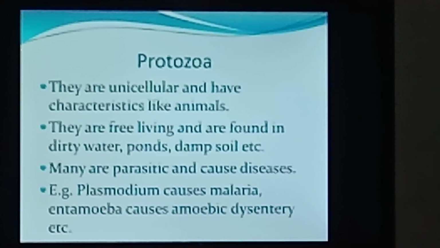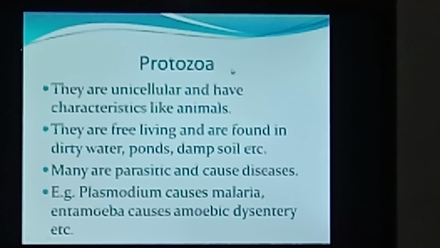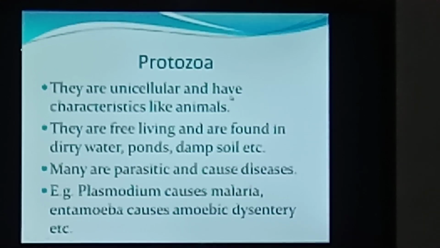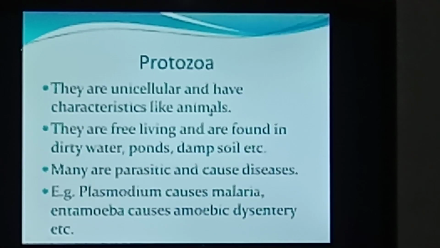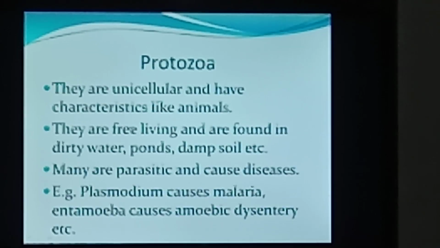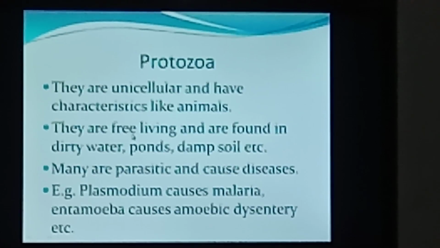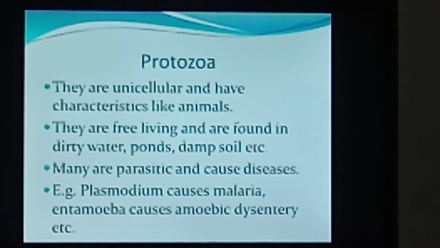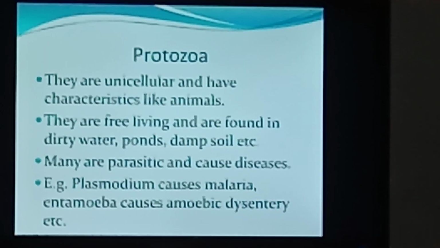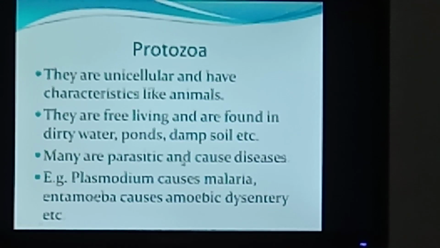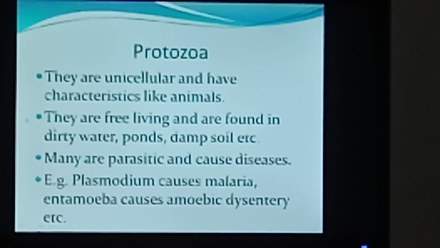Now coming to the fourth group of microorganisms, protozoa. They are unicellular and have characteristics like animals. They are single-celled and they have features similar to animals, that is, they don't have a cell wall. Many of these are parasitic and cause diseases.